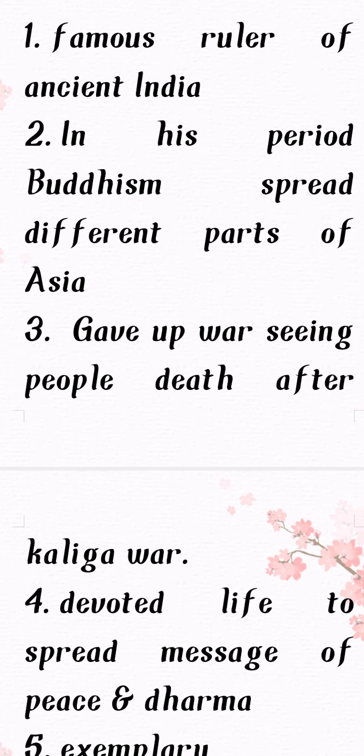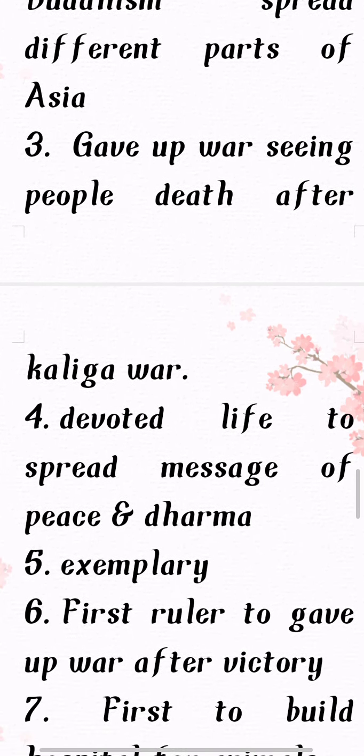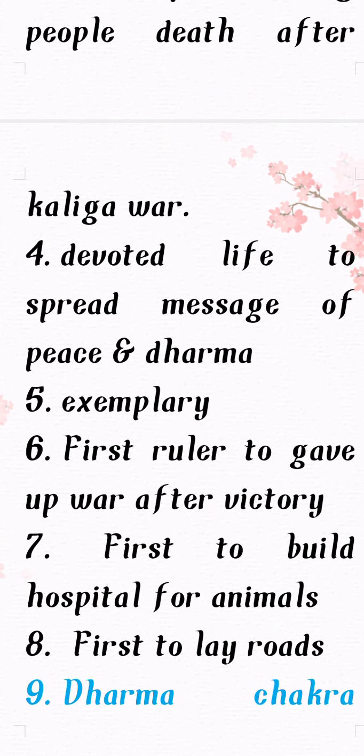So we all know about Ashoka. After the Kalinga war, he got victory, but he gave up war because his people had died due to war. He didn't get into war after that because he was so affected that his people were dying by these wars. So he gave up war, devoted life to spread message of peace and dharma. To spread peace and dharma to each and every people, he devoted his whole life for it.